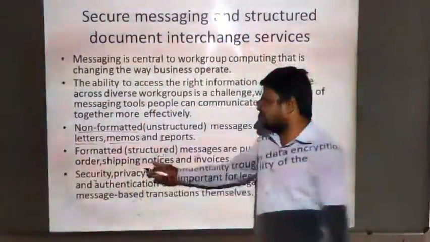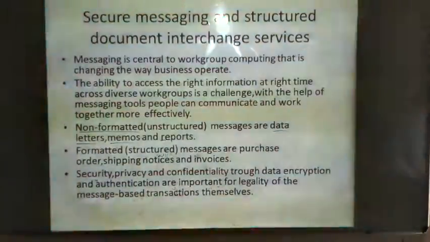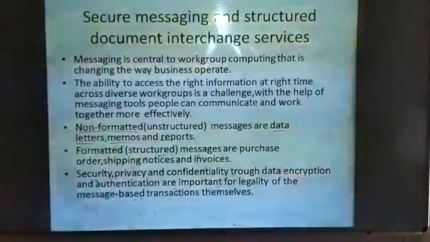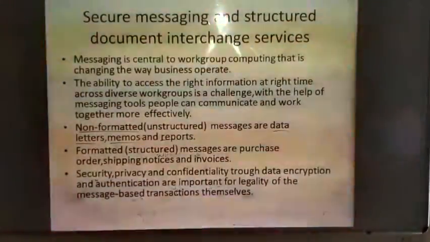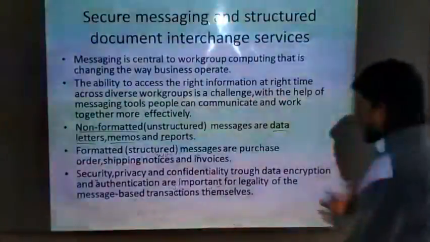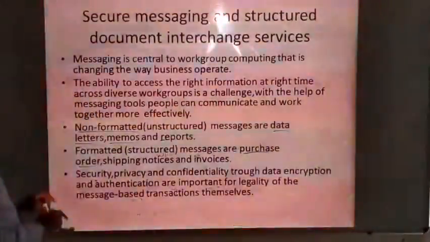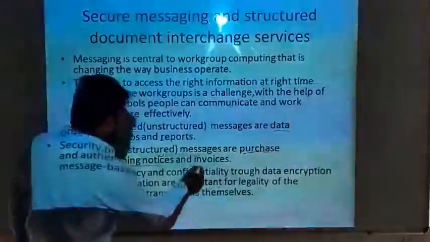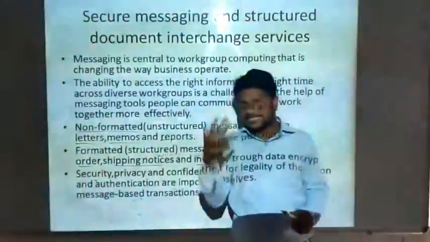Okay. Whereas for formatted messaging, what are the formatted messages? You can see the formatted messages are purchase orders, shipping notices and invoices. Means if you are ordering a product, you will get a purchase order, right?